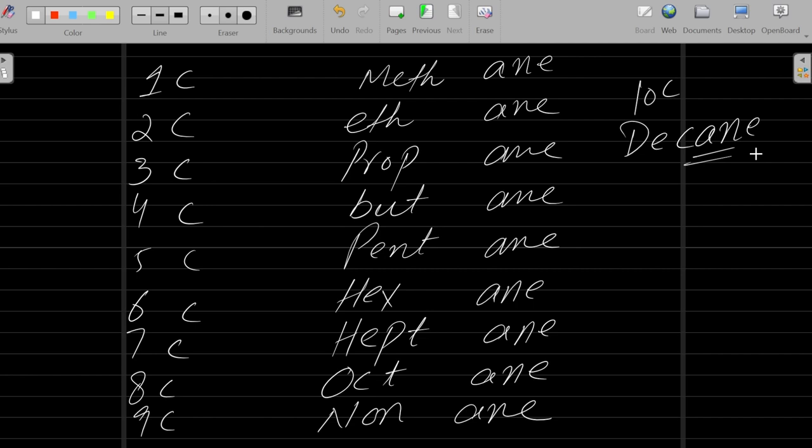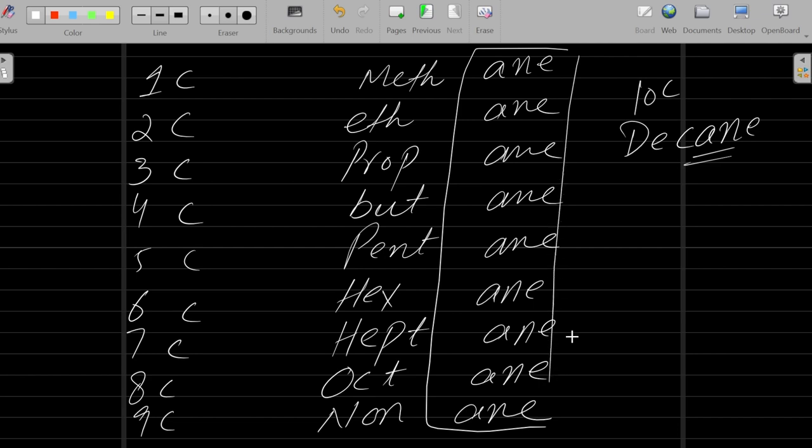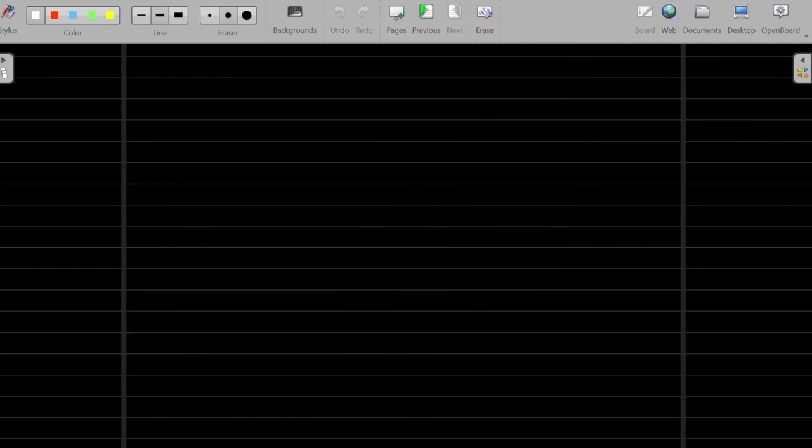So the last name, the stem name, actually represents the nature of your functional group. What type of functional group is there? What type of bonding is there? So as the carbon chain increases, for example, if there's one carbon like methane, then one carbon. You have ethane if there are two carbons.